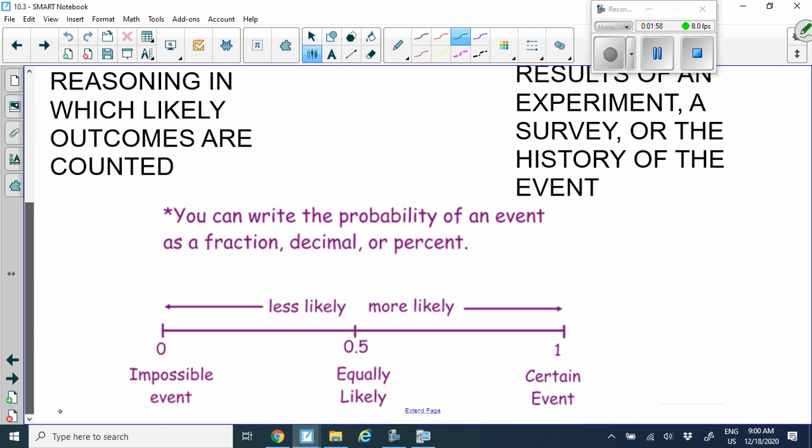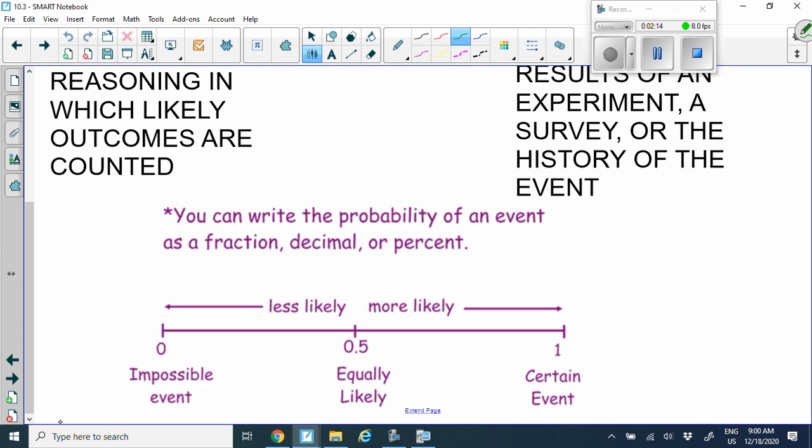Now, when we talk about probability, it is going to be either a fraction or decimal. You can do either or. You can write the probability of an event, as I said, as a fraction or decimal. Usually, we're not really going to write it as a percent, but just as a fraction or decimal.